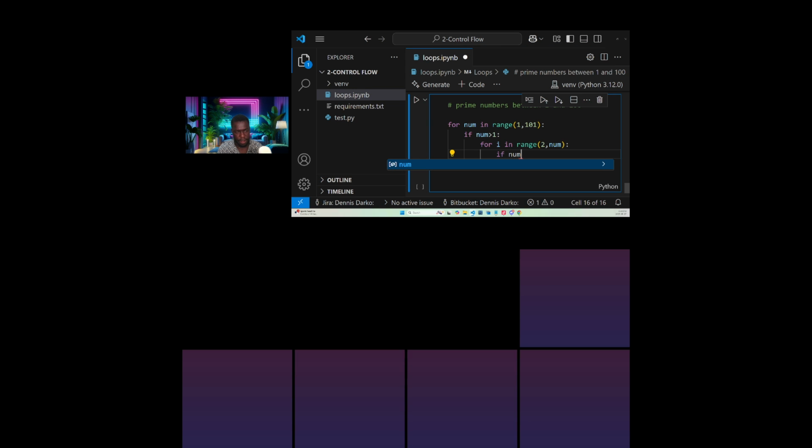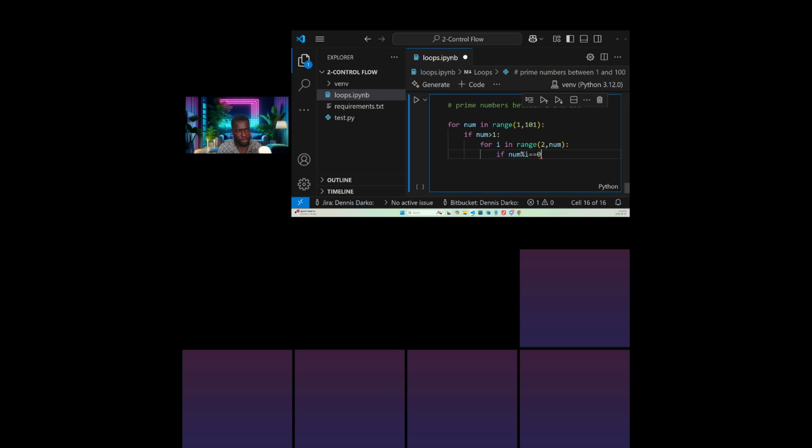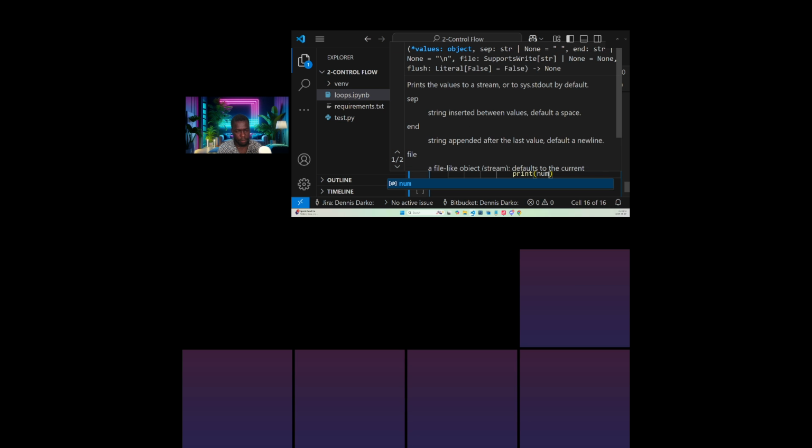Let me set another condition. If the number modulo i, which is a temporary variable, is equal to 0, then let's break. Else, we print the number. Simple. We print the number.